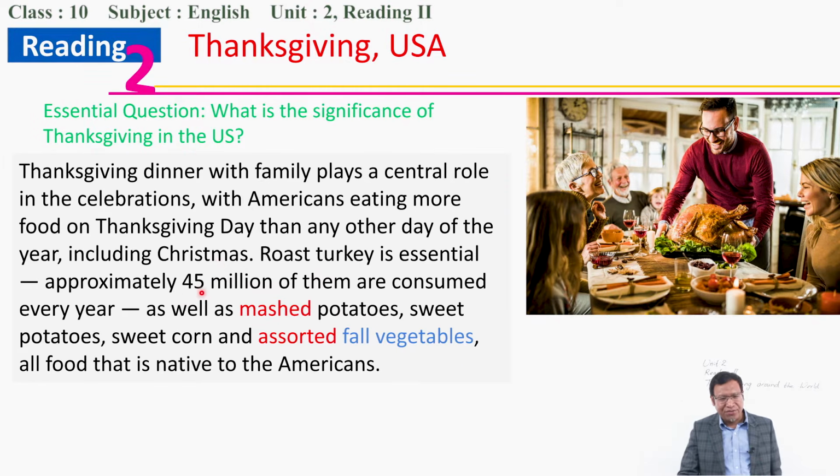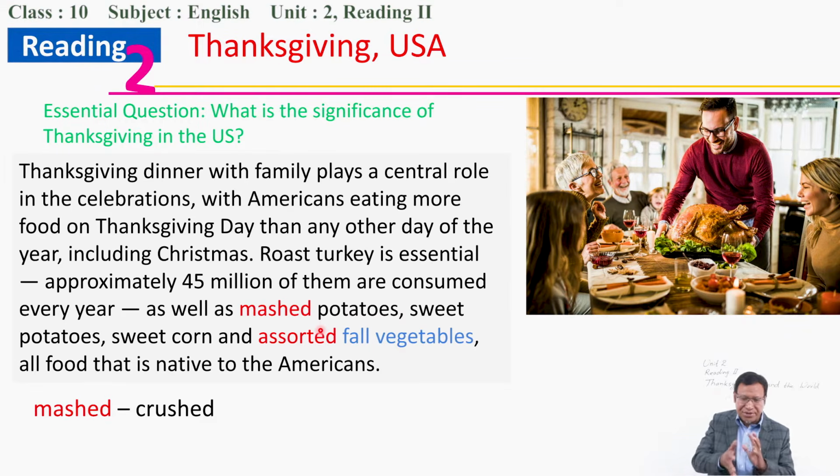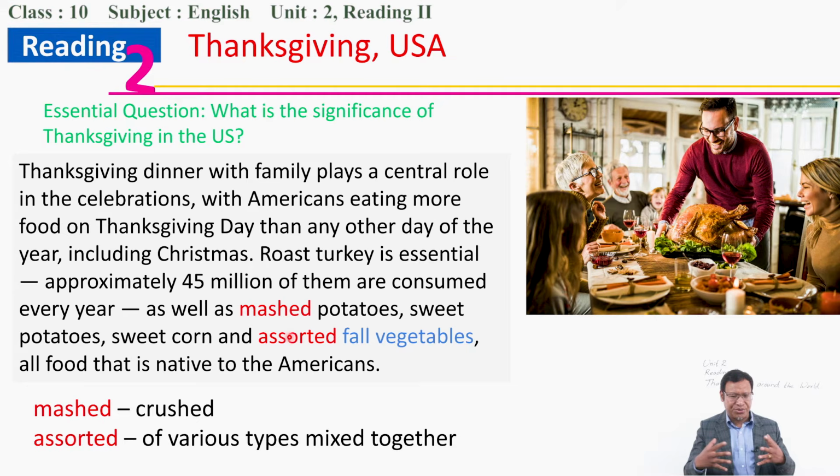And 45 million of these roasted turkeys are consumed. Along with that, they eat mashed potatoes. Mashed potato means something which is crushed into the smallest pieces. And sweet potatoes, sweet corn, and assorted fall vegetables. So assorted means of various types, mixed together. Assorted means various kinds of vegetables mixed together.